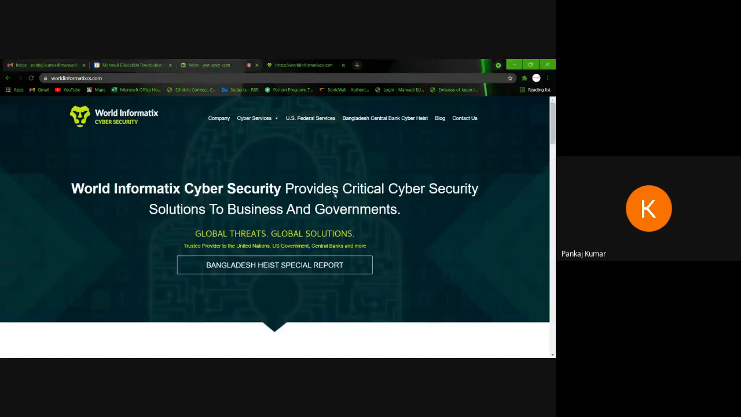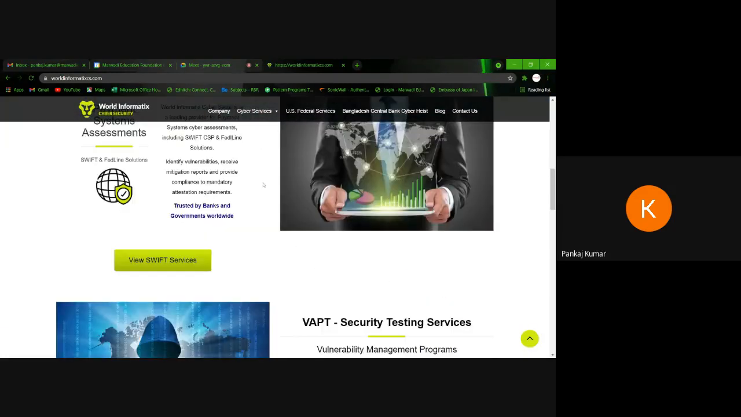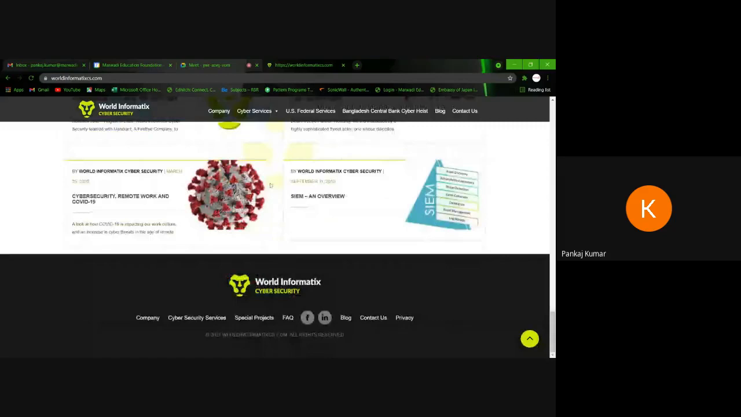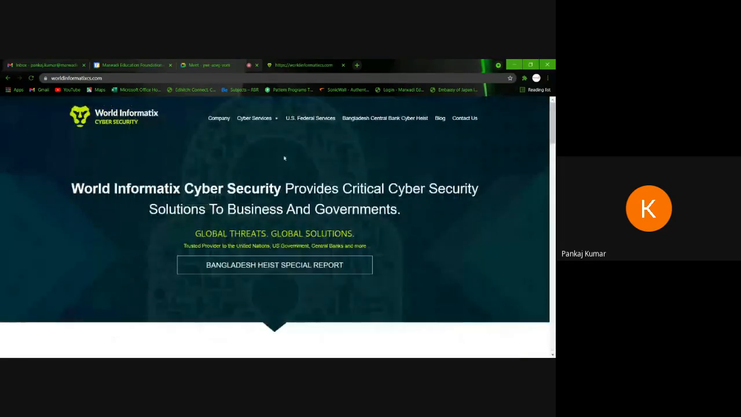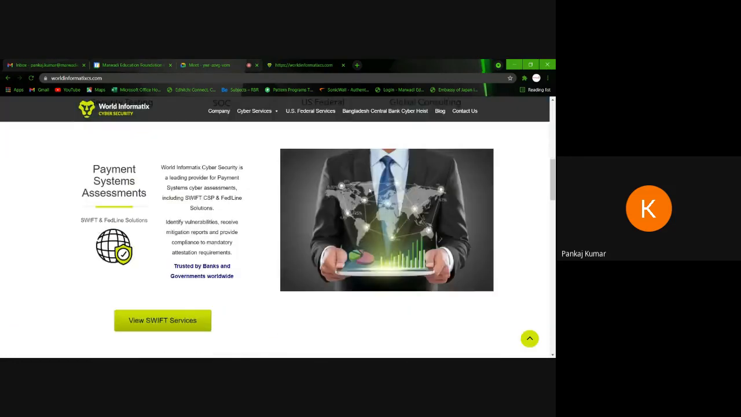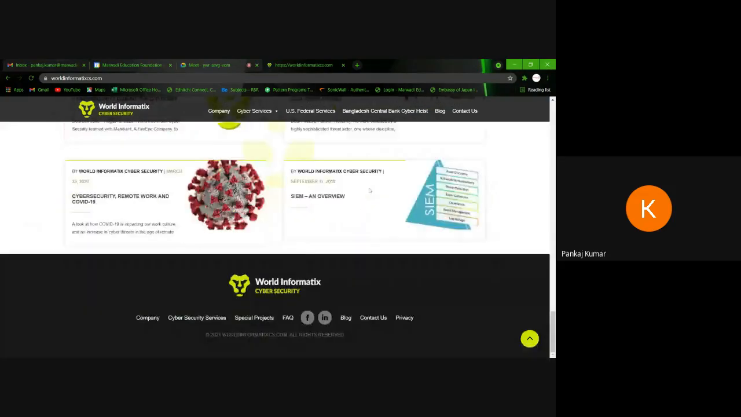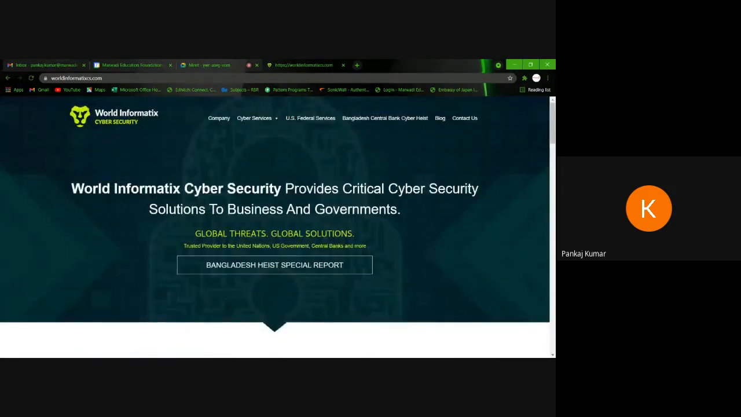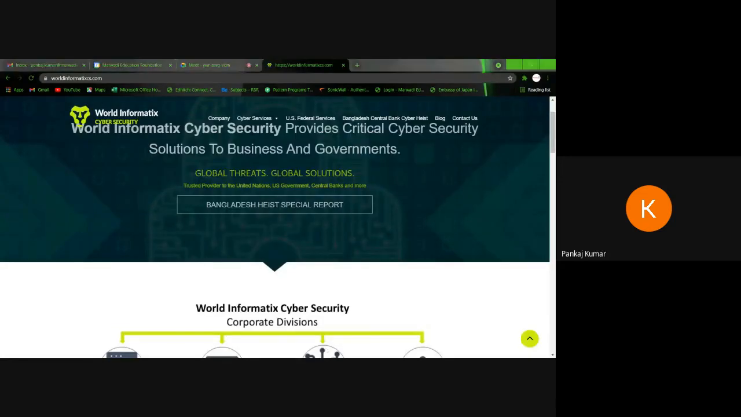This one, my friend is working in this company, World Informatics Cyber Security. Basically this company is from IIT Kharagpur alumni. They provide internships in March and April, and they provide a stipend of 25,000 per month. If your performance is very good, they can hire you with a package of 6.5 lakhs per annum as the basic initial package. But your basics should be clear.